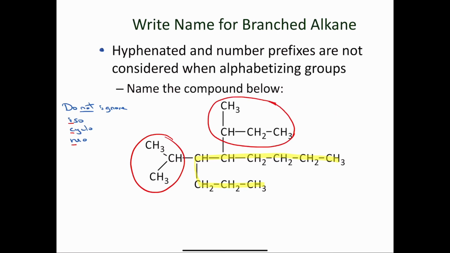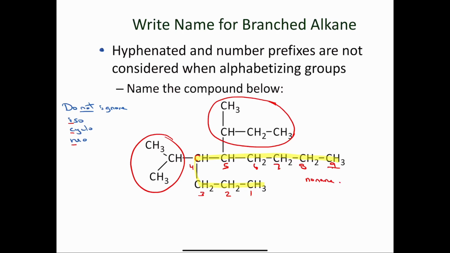I'm going to number starting here: 1, 2, 3, 4, because this means my first substituent is at carbon 4. If I'd started on this end, I would have 1, 2, 3, 4, 5. 4 is lower than 5. Therefore, my numbering is correct. 5, 6, 7, 8, 9. So my parent or my base is nonane.